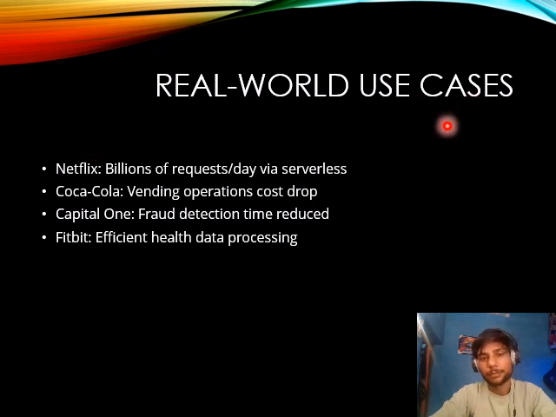Real world use cases. Let's see how many companies are using these serverless services. Netflix is using this serverless service. Billions of requests a day via serverless. Billions of requests Netflix receives via serverless. Coca-Cola: vending operation cost drop. As you know, the vending operation. Capital One: fraud detection time reduced. Capital One uses it for fraud detection, which reduces the time.